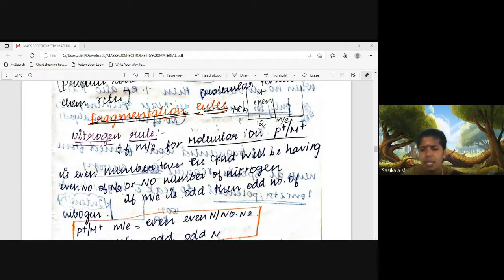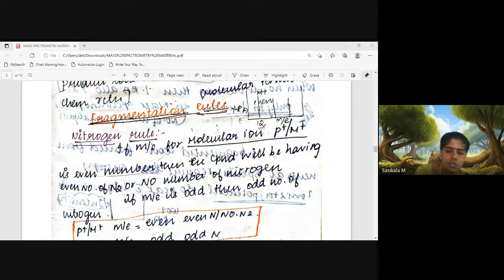Even the principle has 4 steps: ionization, fragmentation, acceleration, and detection. The commonly used ionization methods, many are there, but you only have to know these 4: electron impact, chemical ionization, electrospray ionization, and MALDI, matrix assisted laser desorption ionization. In fragmentation, the 4 reactions are simple cleavage, hydrogen transfer, retro-Diels-Alder, and McLafferty rearrangement.